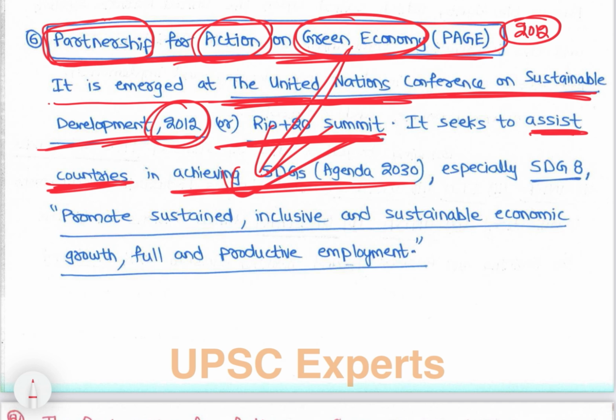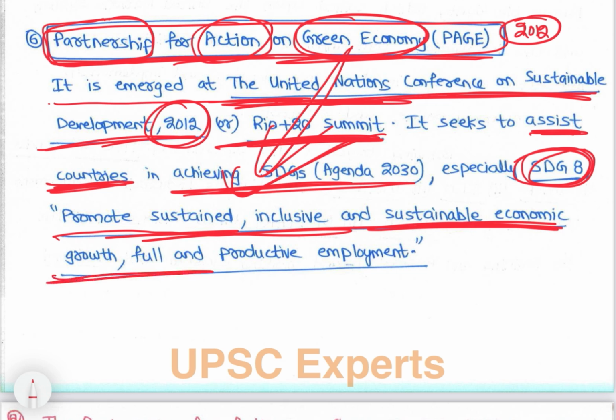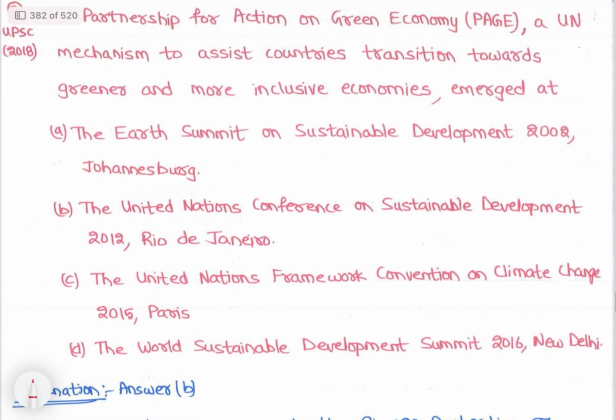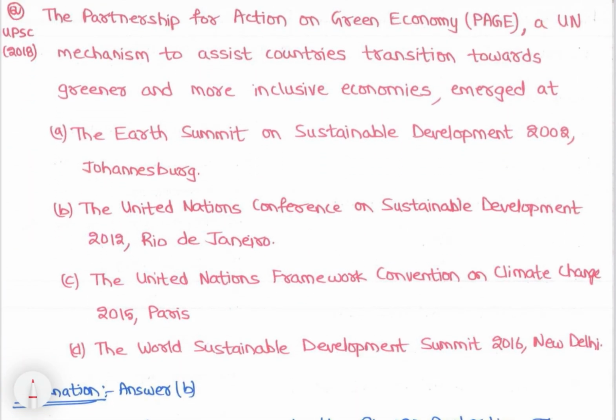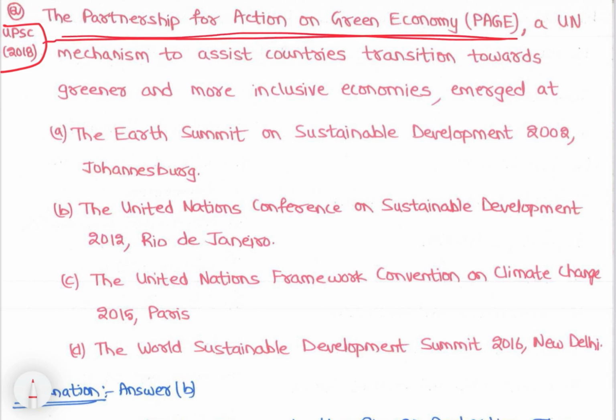Especially sustainable development goal 8, that is to promote sustained, inclusive and sustainable economic growth, full and productive employment. So that is PAGE. A question came in UPSC 2018 on PAGE, the Partnership for Action on Green Economy.